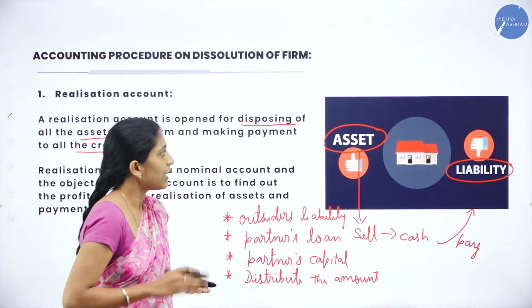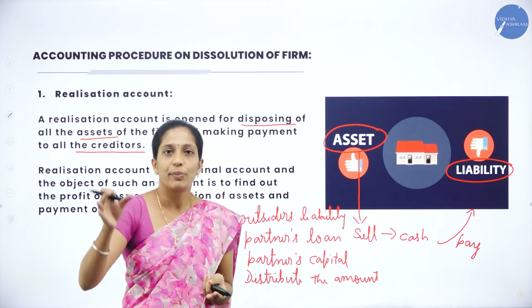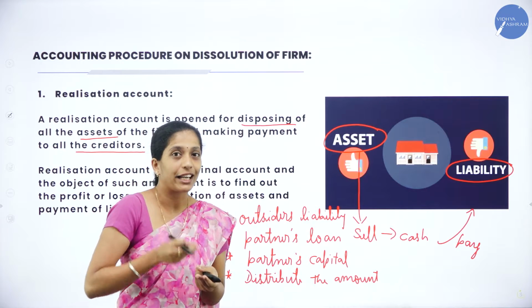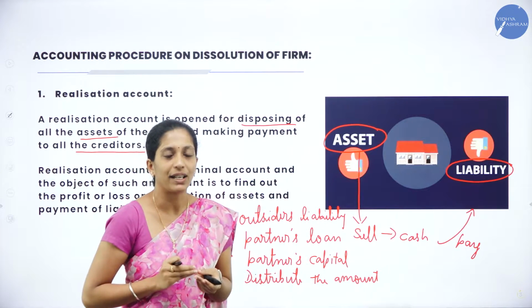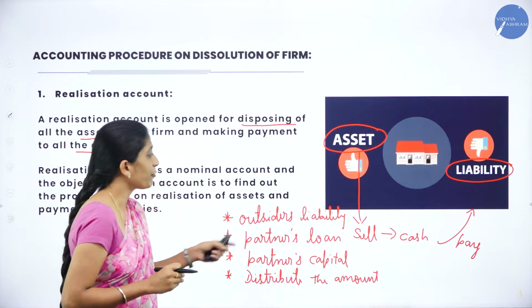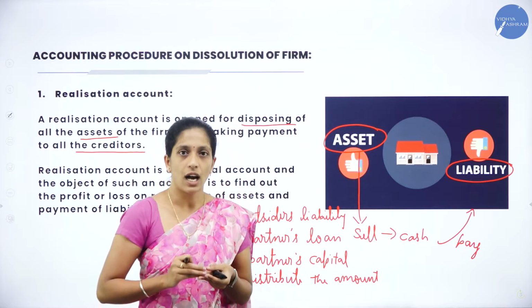Once again, I will repeat what happens in dissolution. We will bring all the assets together. We will bring all the liabilities together. We will sell the asset, so we will get the amount. We will pay the liability. Now how to pay the liability? First, what we have to pay? We have to pay outsiders' liability, in the sense, the amount which has to be given to the outsiders.